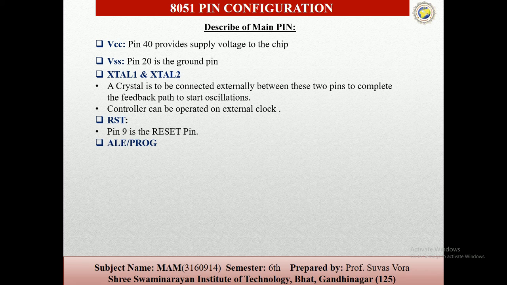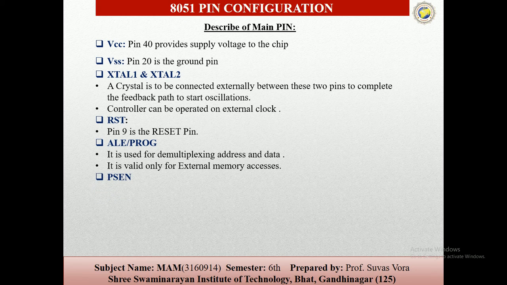Then ALE and PROG. ALE is the address latch enable, an output pin that is active high when connecting the 8031 to external memory. Port 0 provides both the address and data lines. In other words, we can say that the address and data are multiplexed through port 0 to save pins.